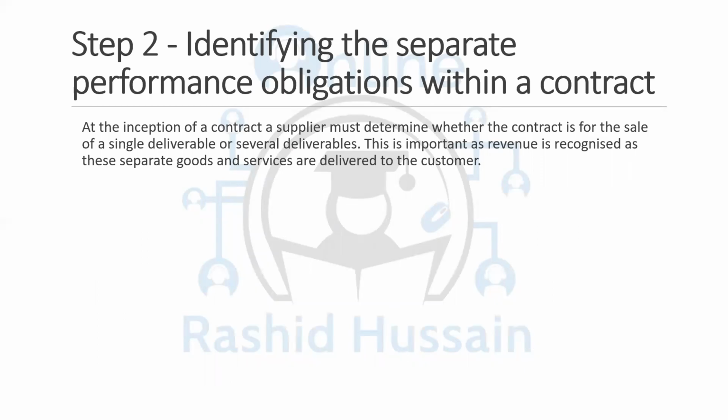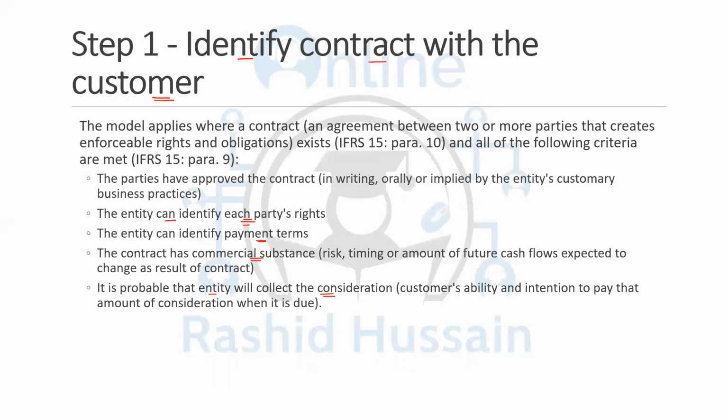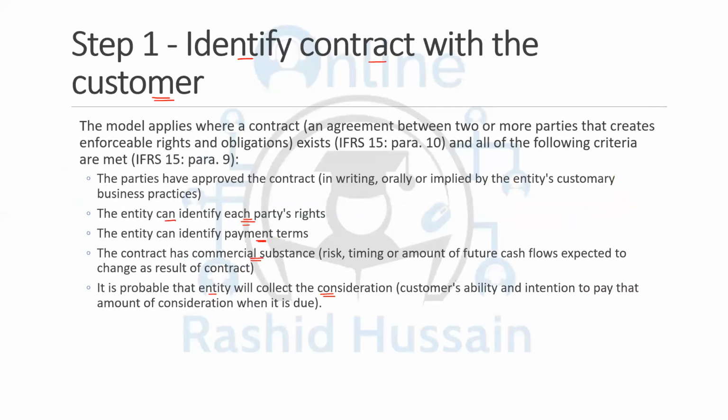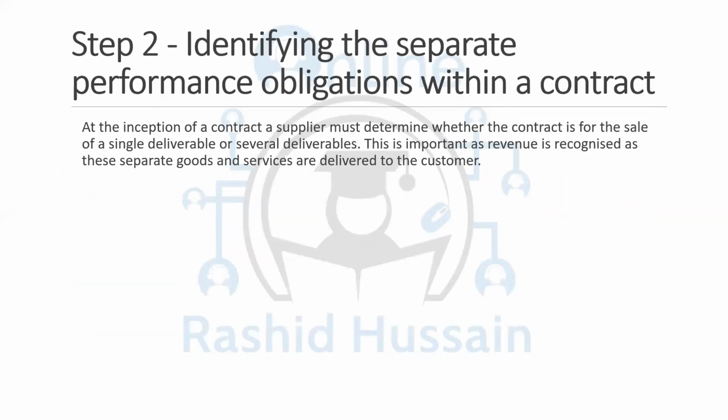Now we have step number 2, which is identifying the separate performance obligations within the contract. I've already given you some examples of that. If you're doing a contract and within the contract there are multiple obligations, then you need to identify those performance obligations, because some of them may be met immediately and some of them may be met later on. So that means you are going to identify those separate performance obligations within the contract. It can be anything. I'm going to give you some more examples as well.